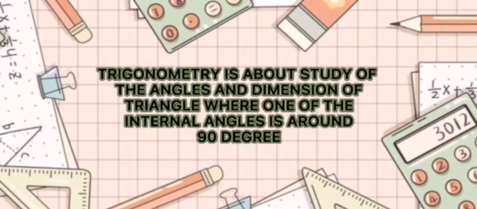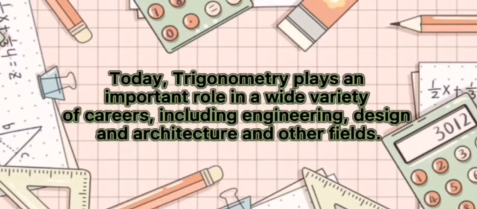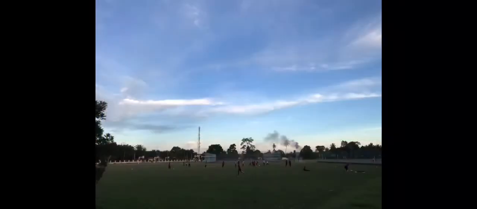Trigonometry is about the study of the angles and the dimensions of triangles, where one of the internal angles is around 90 degrees. Today, trigonometry plays an important role in a wide variety of careers, including engineering, design and architecture and other fields. So first, I would like to define trigonometry in navigation.